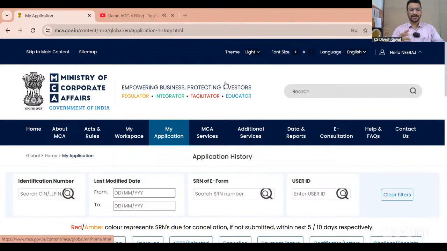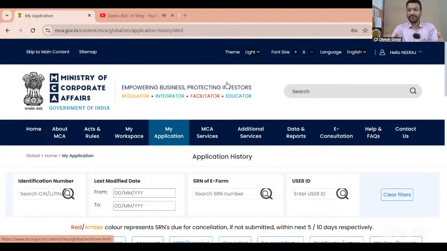Now the question arises, from whose login can you file the annual forms on the MCA V3 portal? Number one, you can file the annual forms from the business user ID of a professional. Number two, you can use the staff ID of the professional, and through that also you can file the annual form. Number three, you can create the ID of the specific company and file the form from there also, and that is always better.